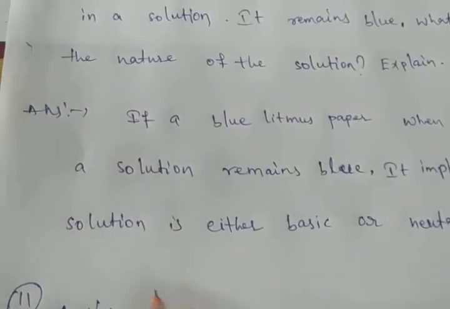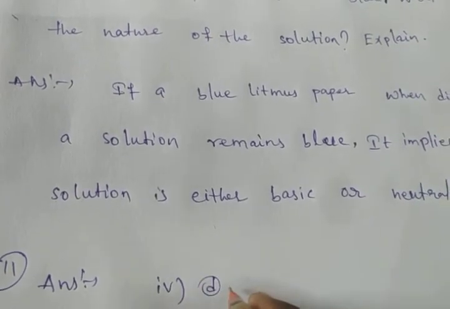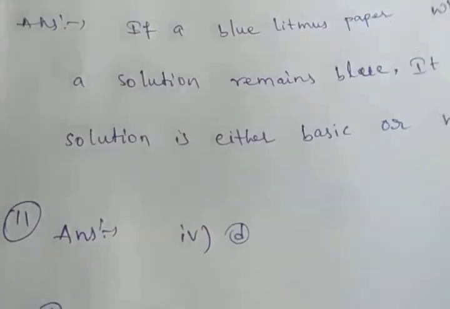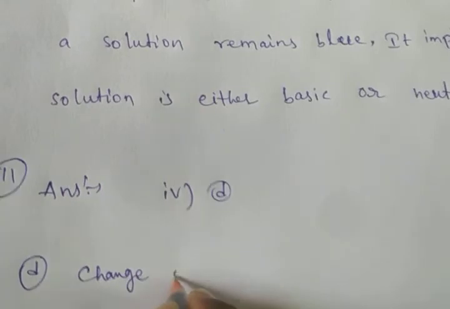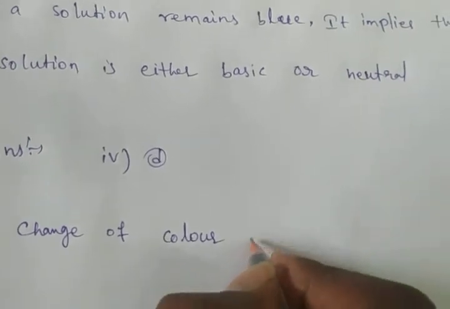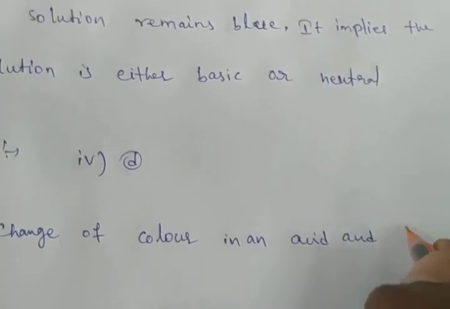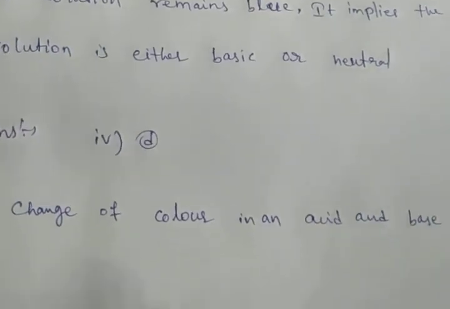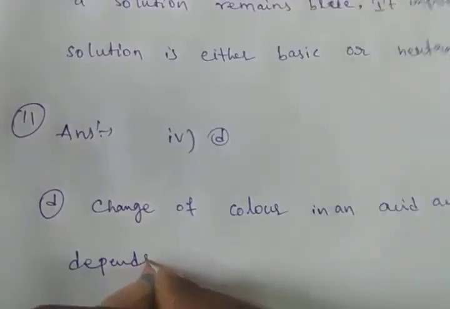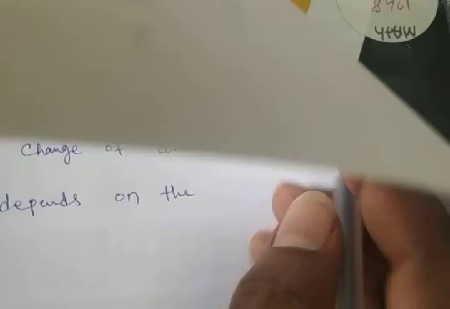That is only D. Okay, the fourth one is correct. That is the D statement. What is the D statement? Change of color in an acid and base depends on the type of the indicator.